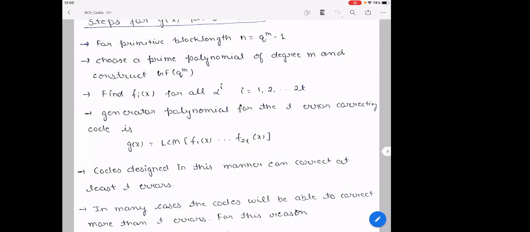But see, sometimes they may repeat. Yes, sir. Alpha and alpha square sometimes may be equal. When they are equal, right? You know that. For example, if I do modulo p equal to 2, then alpha power 1, alpha power 2 and alpha power 4 all have the same minimal polynomial. So sometimes they may repeat.